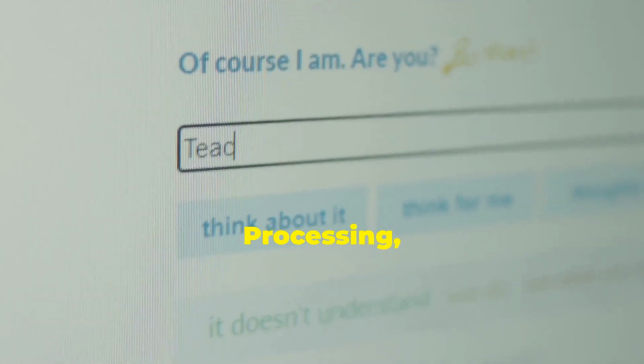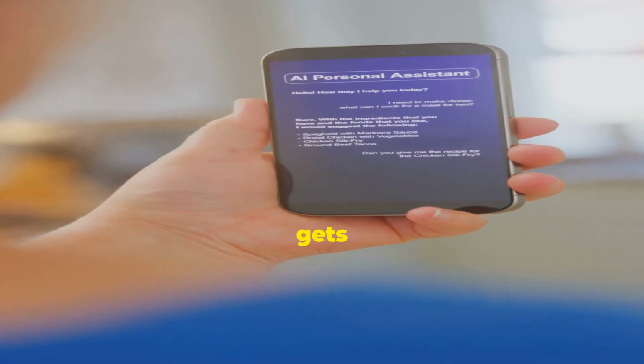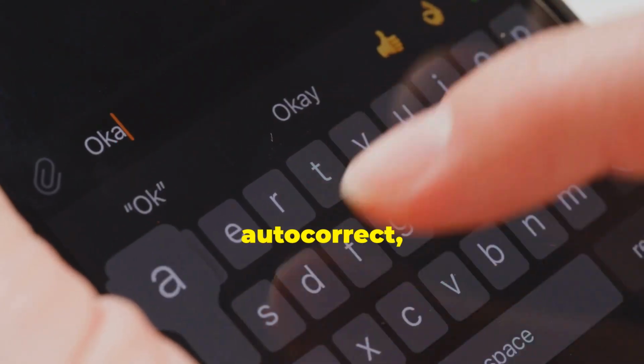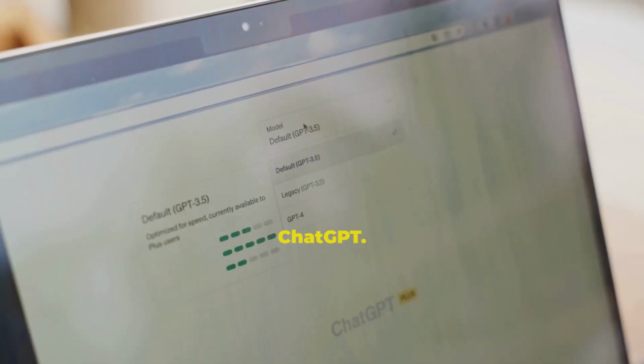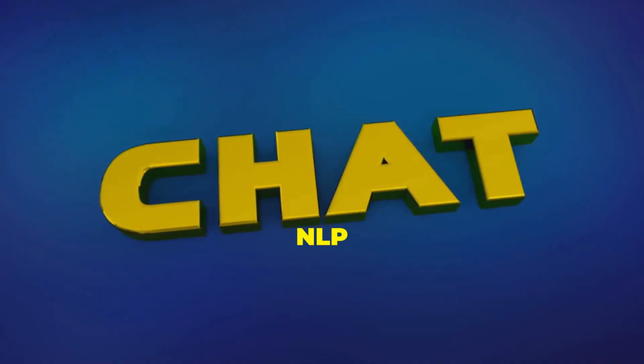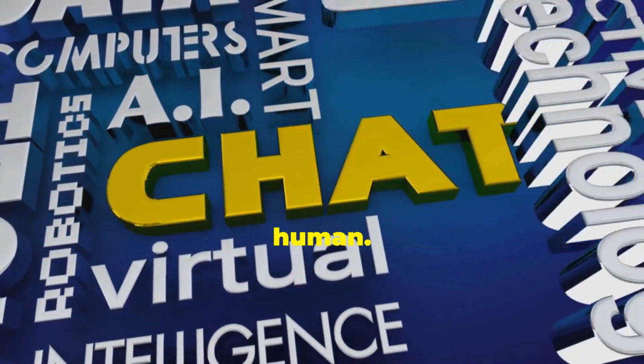That's natural language processing, or NLP. It's how Siri gets your weather request and chatbots answer questions. NLP powers autocorrect, translation apps, and tools like ChatGPT. It lets us talk to tech in plain language. NLP makes AI conversations feel human.